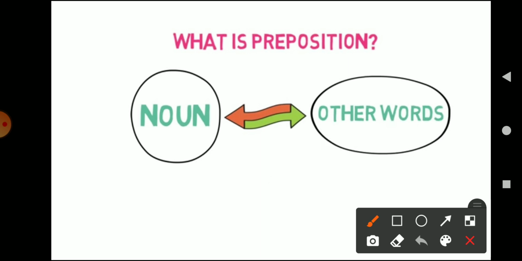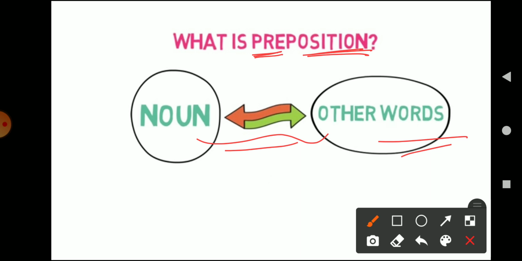Basically we can simply say that a preposition is a word which is used to link other words in a sentence. So what is the work of a preposition? Preposition means what? Pre means first, and position means the position of the word. So a preposition is the word which is placed before a noun.